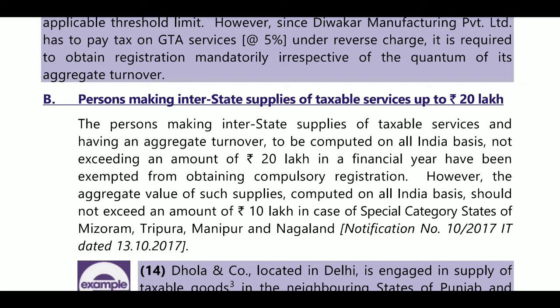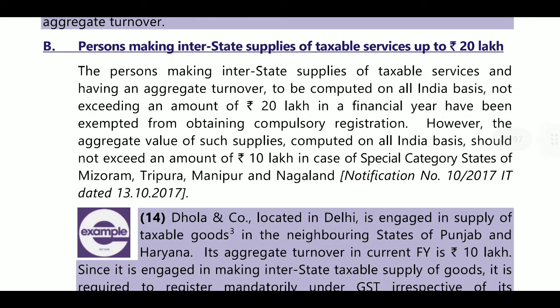For taxable goods, even though your turnover will be 1 rupee, you must get the registration. If you are in services, interstate services and handicraft services, then your turnover limit will be 20 lakhs in a financial year. However, exemption from obtaining compulsory registration: aggregate turnover of supply of services computed on all India basis should not exceed 10 lakhs in case of special category states, that is Manipur, Mizoram, Tripura, Nagaland.